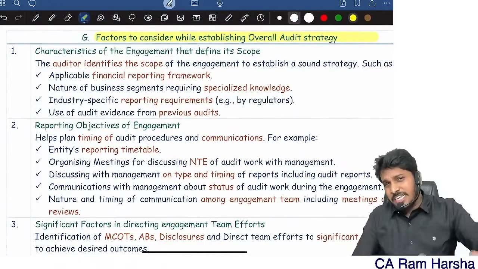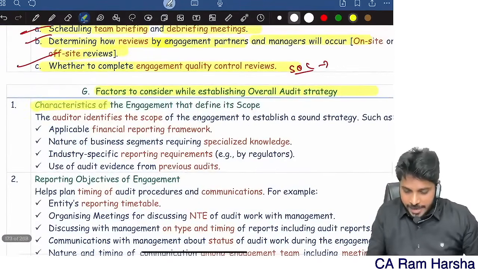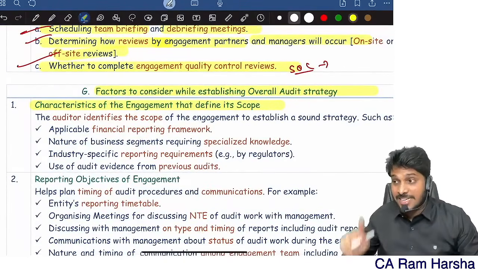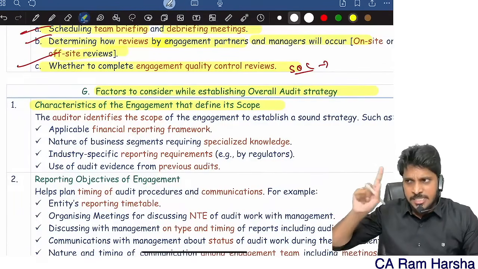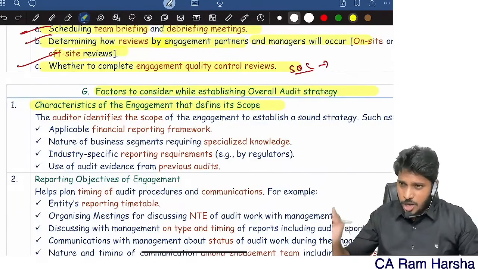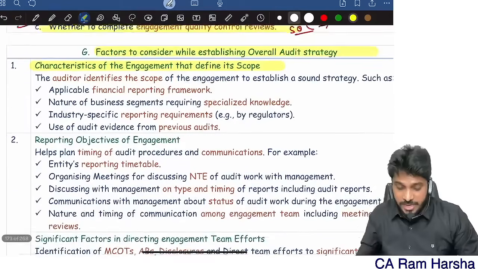Next. So when I'm developing a strategy, what factors should I consider? There are 5 factors that we consider. One, characteristics of the engagement that define the scope. So when I'm developing a strategy, first I should see the characteristics of the engagement. Is it a stat audit or internal audit? For example, it's a stat audit. Is it a normal company, a bank, insurance? These are all what we call characteristics of the engagement.